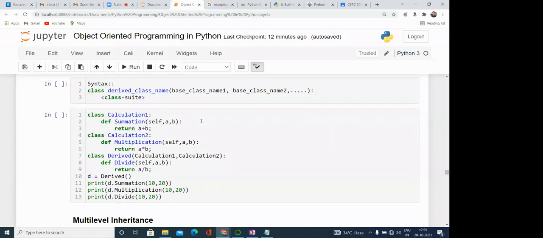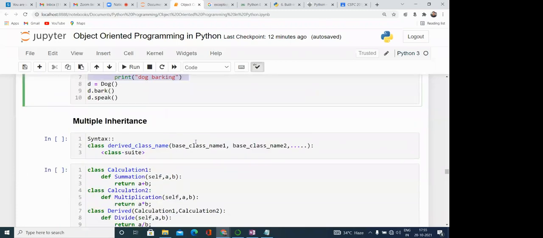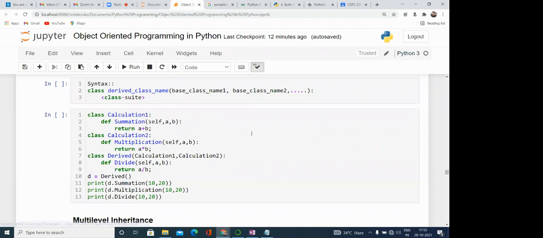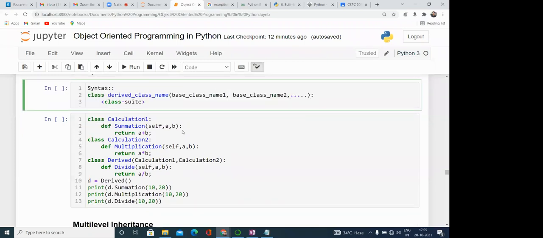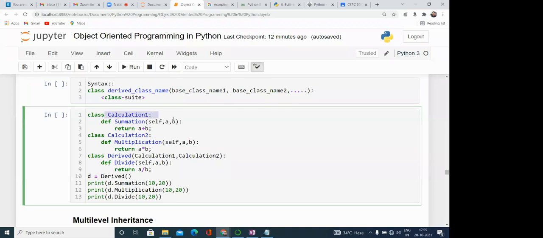How do we define multiple inheritance? The derived class can have a number of classes, separated by commas. Here, class Calculation1 defines one method, summation. Class Calculation2 defines one more method.